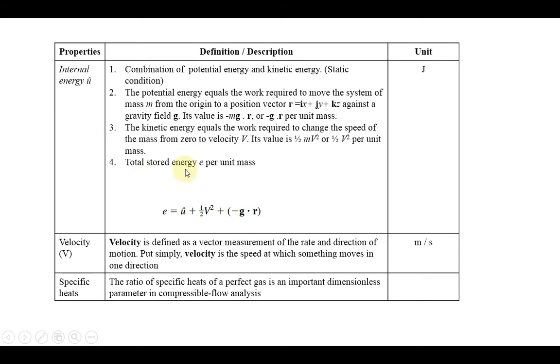Then total stored energy. When you are calculating the total stored energy, you need to sum up all the energies, like your internal energy, kinetic energy and your potential energy. So all those things we have to consider. That is called your total stored energy per unit mass. This u is only for the internal energy. So when you are talking about internal energy, it is a combination of potential and kinetic, in a static condition.